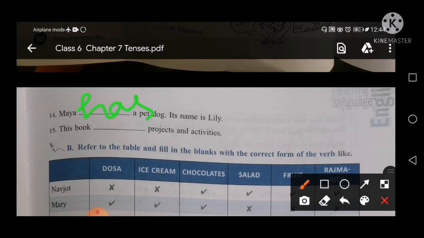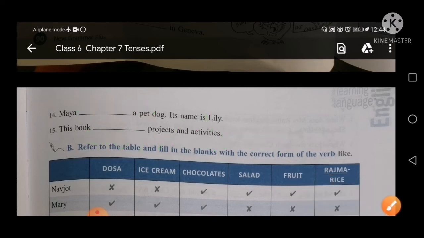This book, project and activities. You have the option combines. Like this step, your exercise A is completed. Now exercise B, refer to the table and fill in the blanks with the correct form of the verb like. You can see here, this is a table.